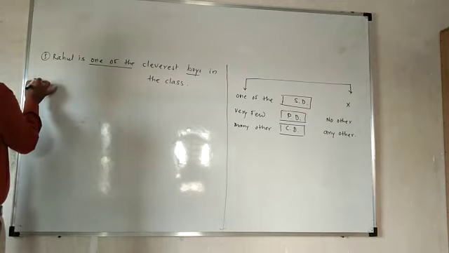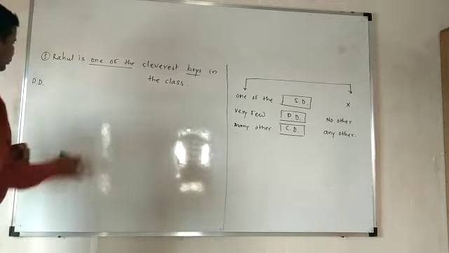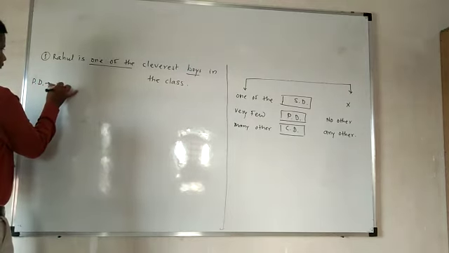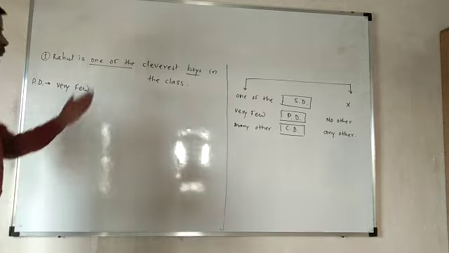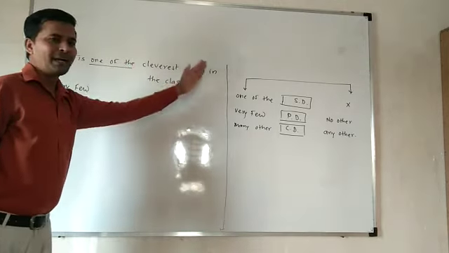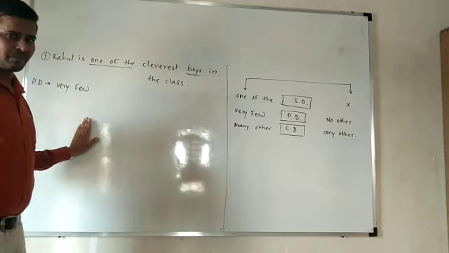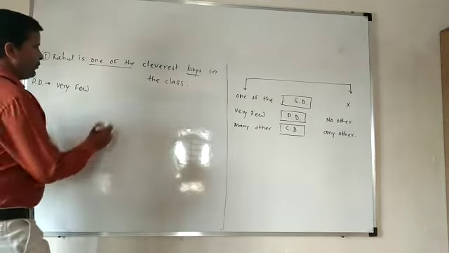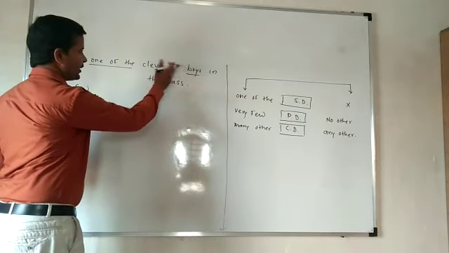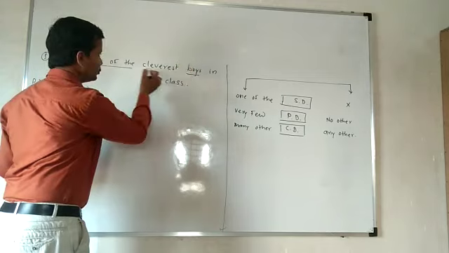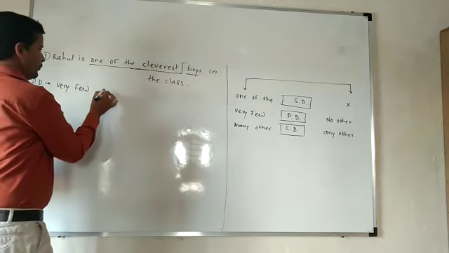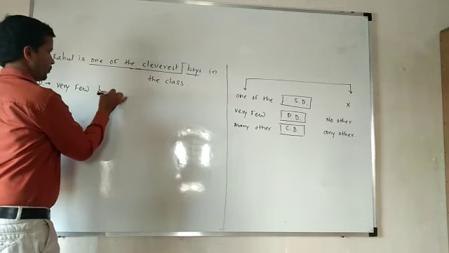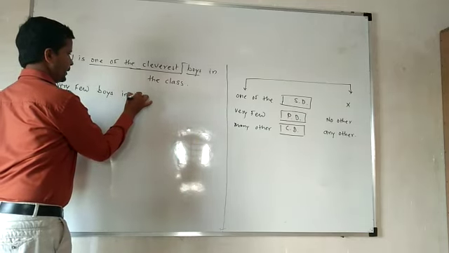Now we'll convert the same example into the positive degree. See, we have to start our sentence with "very few". After "very few", the adjective-related part you have to take first. Okay, see, "very few" adjective. After the adjective, the remaining parts are there, and those parts you will have to take. It means from here: very few boys in the class.